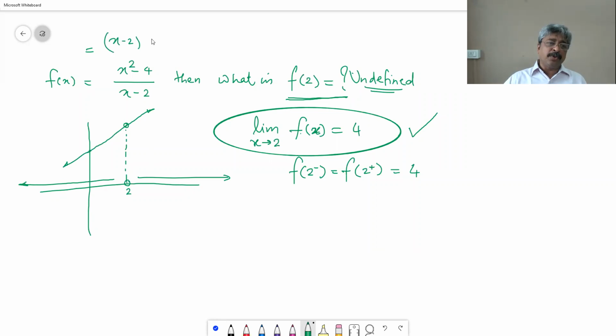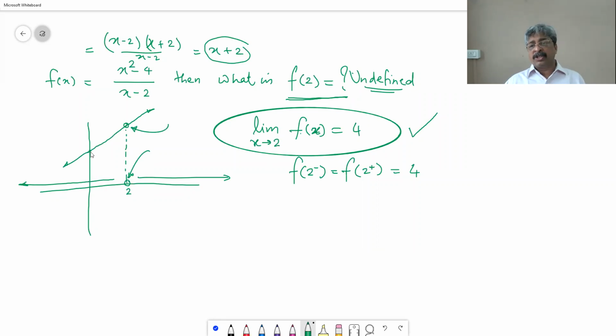x minus 2 into x plus 2 upon x minus 2. So f of x was actually equal to x plus 2. But then if I write f of x is equal to x plus 2, I need not worry about this 2, and I need not worry about the value of the function at 2, because this is good. This is evaluated at every point on the x-axis. The entire set of real numbers is the domain of this function. And therefore, we don't have a problem with this. We do have a problem with this at one point.